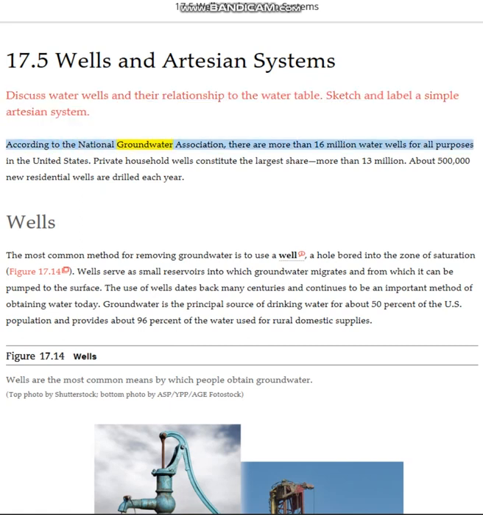According to the National Groundwater Association, there are more than 16 million water wells for all purposes in the United States. Private household wells constitute the largest share, more than 13 million. About 500,000 new residential wells are drilled each year.